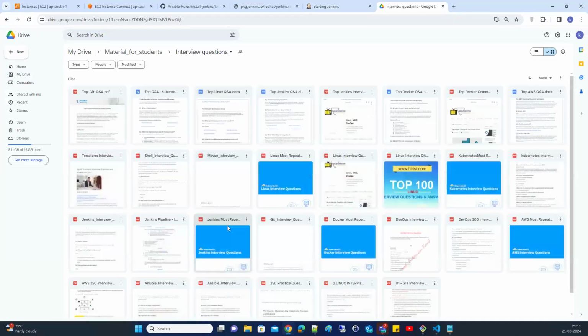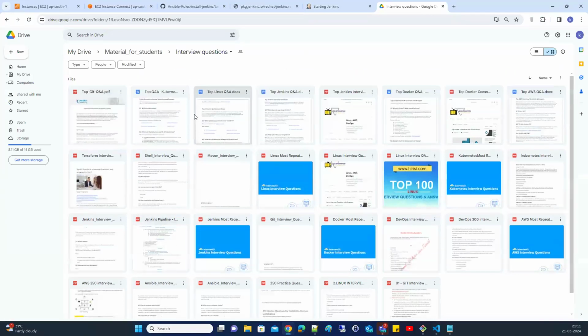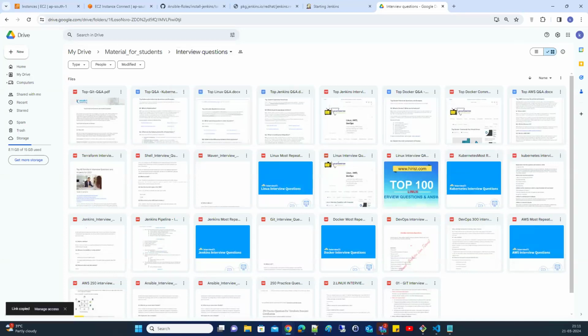So here you can see interview questions for Docker, interview questions for Git, and interview questions for Ansible, right? Kubernetes, AWS interview questions, a lot of things are there. So please prepare all these. Let me give you the link here. I hope everyone has access. If not, please click on it and ask for access.